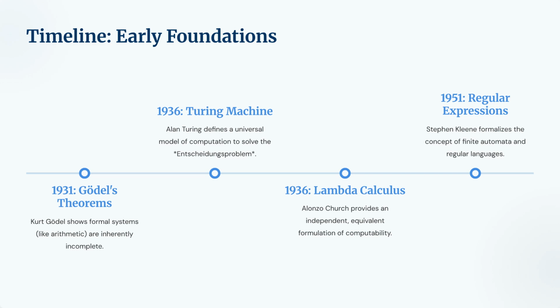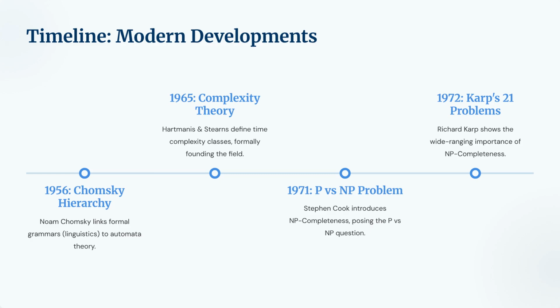Then, in 1936, we see a massive leap. Alan Turing defined the Turing Machine, a universal model to solve logic puzzles, while Alonzo Church created Lambda Calculus. Both prove the same thing. Computation has fixed rules. Finally, in 1951, Stephen Kleene gave us regular expressions and finite automata, giving us a way to describe simple machines that recognize patterns.